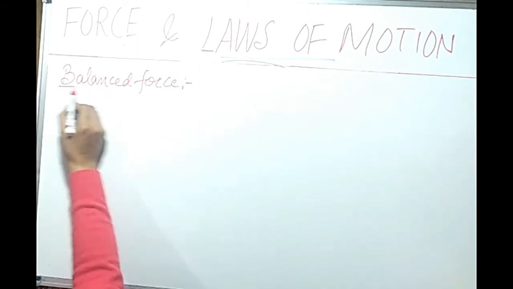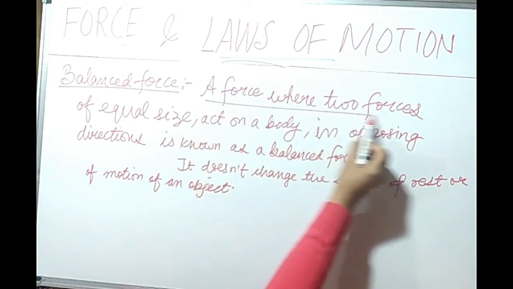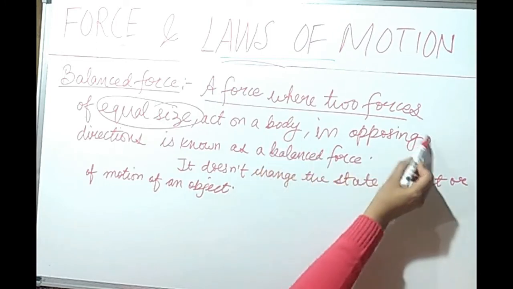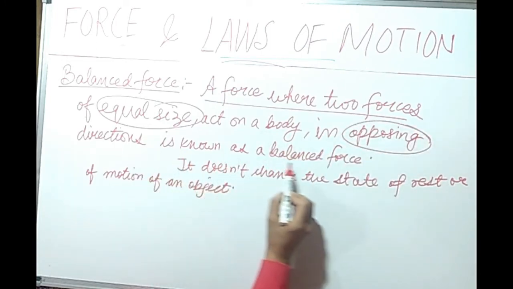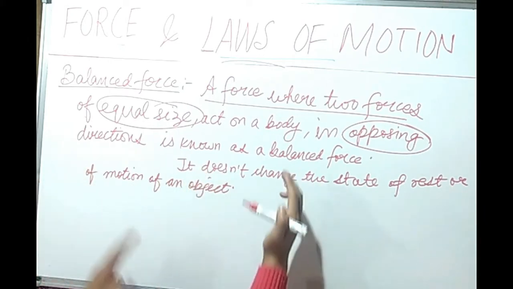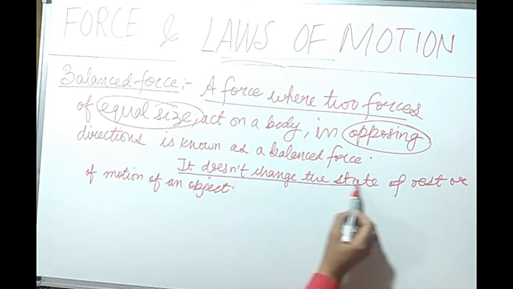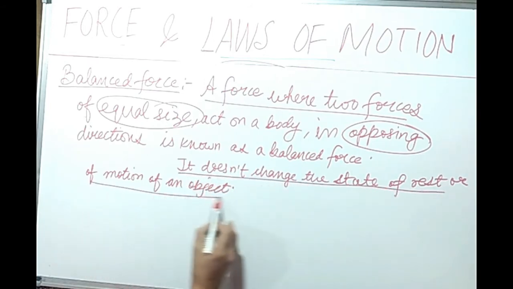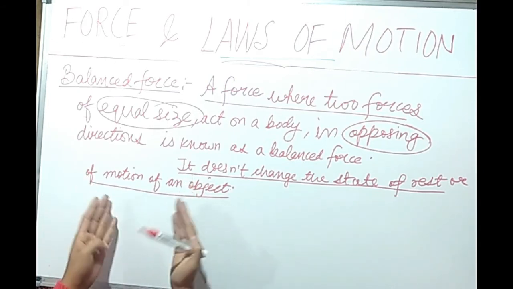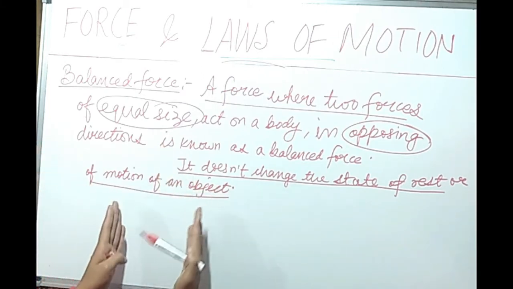Let's write down the definition of balanced force. A force where two forces of equal size act on a body in opposing directions is known as balanced force. Equal magnitude but directions are opposite. That force is called balanced force. And what is the outcome? The outcome is it doesn't change the state of rest or of motion of an object. The object will stay at rest if it was at rest earlier, and if it is in motion, it will stay in motion when balanced forces are acting on that object.